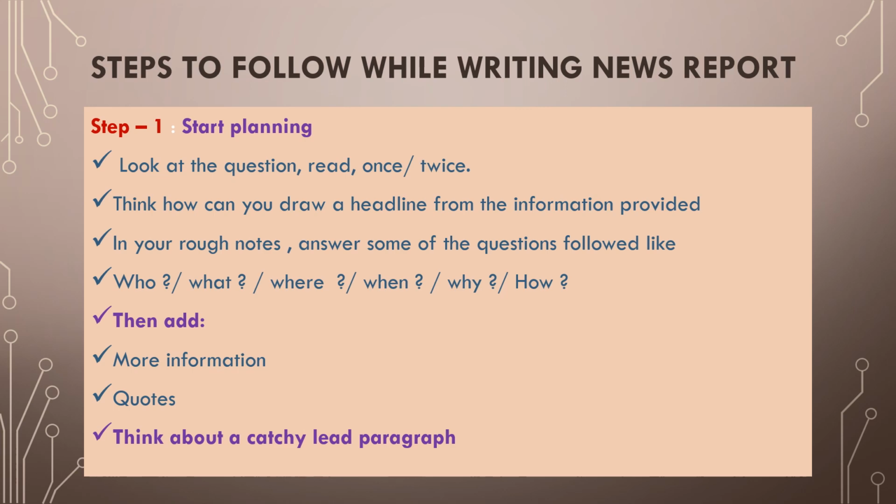Then it is followed by the byline. If the byline, that is the reporter's name, is given in the question paper, we can write the reporter's name. If not, we can write staff reporter. If any source is given, then we can write the source name. Then we have to go for place and date. If place and date are mentioned in the question paper, we have to mention the place, put a comma, then write the date with the full month name. And start writing the questions in the rough notes: who, what, where, when, why, how.